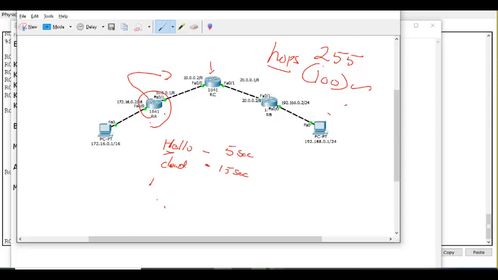Someone has faked router A. What does it mean? Someone is running EIGRP 10 here. When they run EIGRP 10, this will form a neighbor, no? And whatever this router A gives, router C will learn. If router A gives wrong route information, router C will learn it and forward the packet to the wrong destination. That may be the attacker's network. So we need authentication to avoid such attacks, to avoid such a fake neighbor forming neighborship.